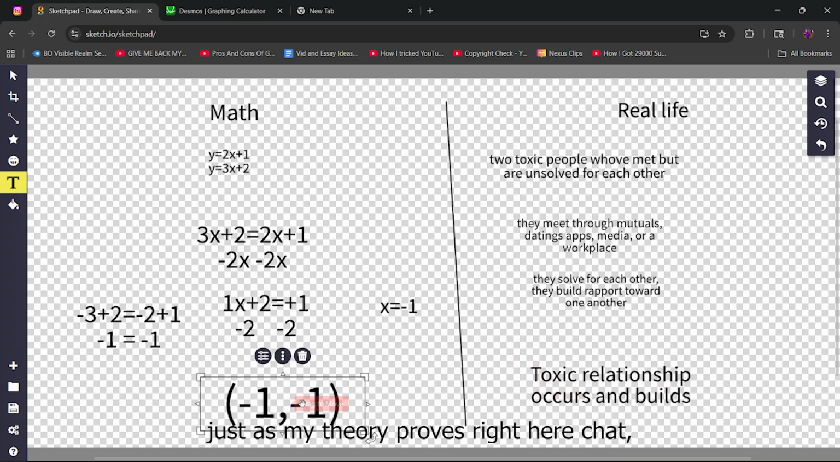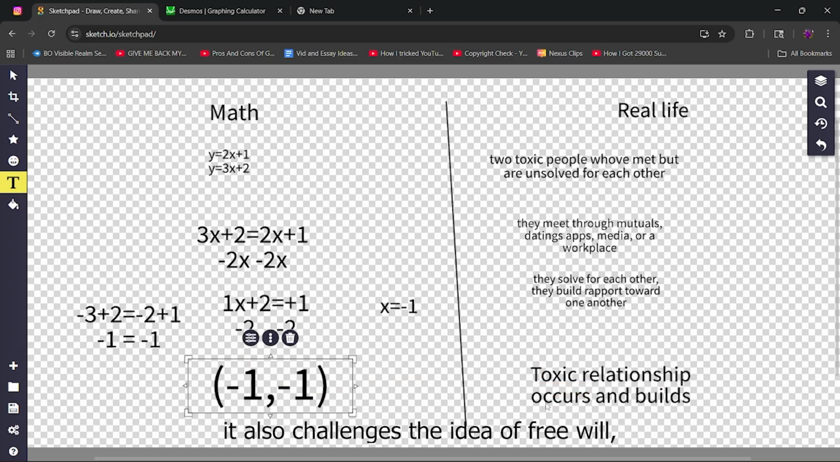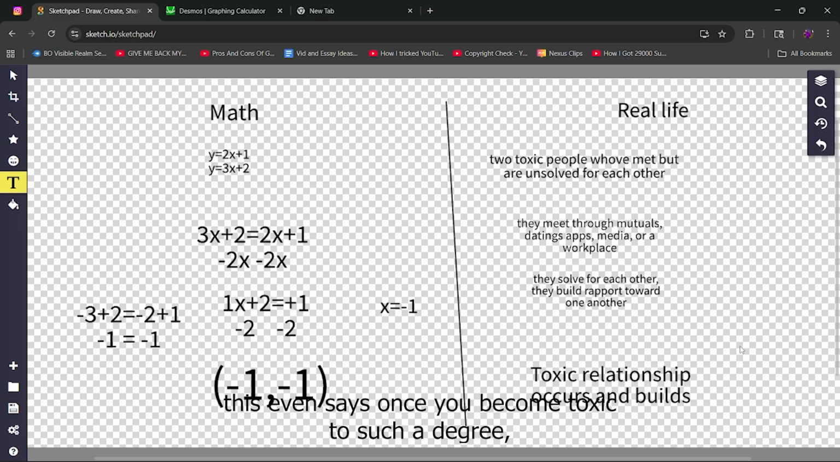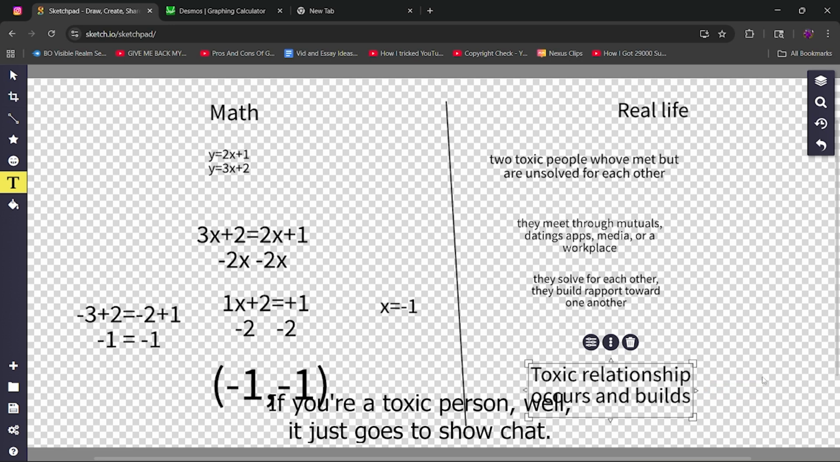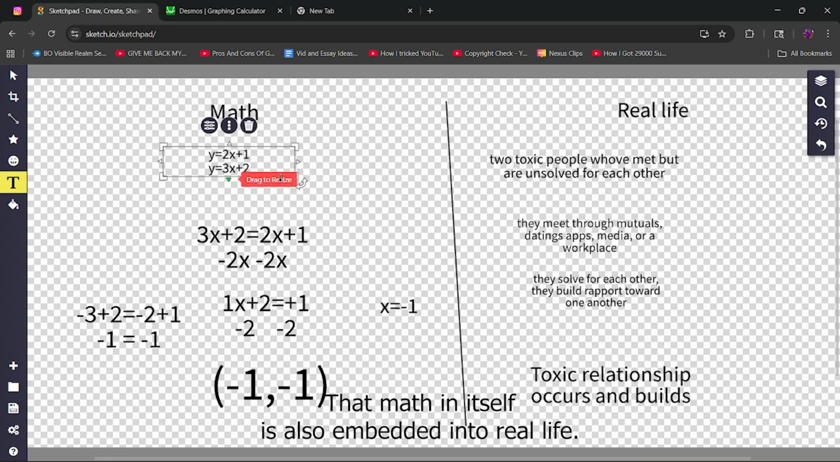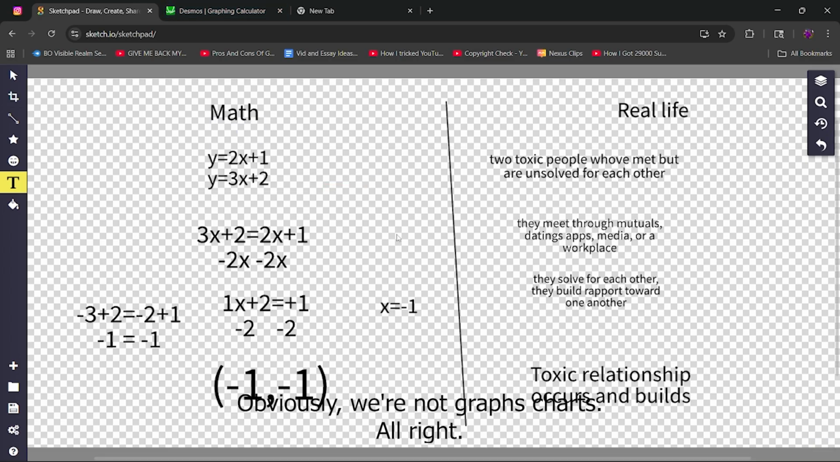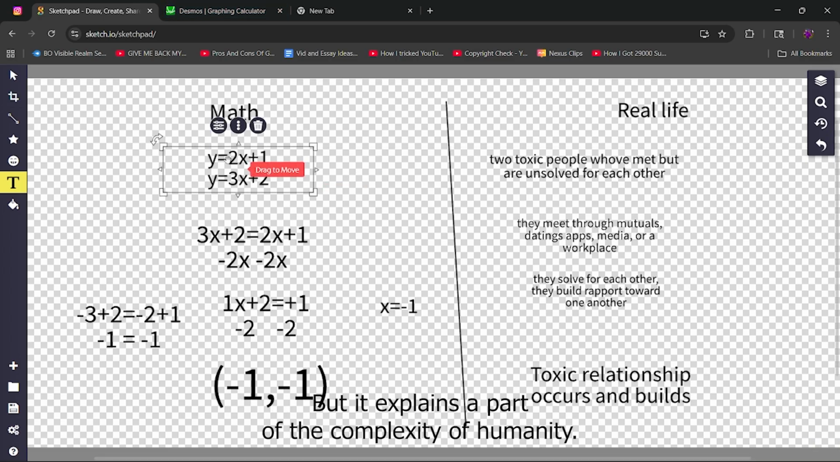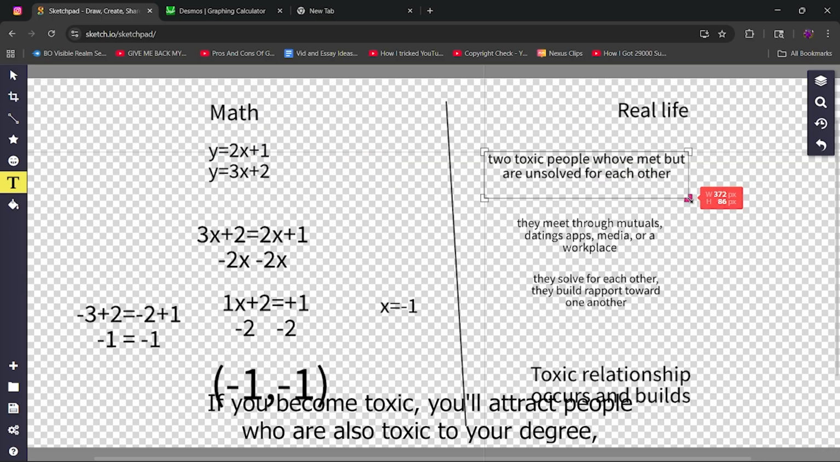Just as my theory proves right here, chat, it also challenges the idea of free will. This even says once you become toxic to such a degree, you're going to meet someone else, even in the far future, who's bound to meet you one day and match your own toxicity if you're a toxic person. But it just goes to show, chat, that math in itself is also embedded into real life. Obviously, we're not graphs, chat, alright? Obviously, we're not. But it explains a part of the complexity of humanity. If you become toxic, you'll attract people who are also toxic to your degree.